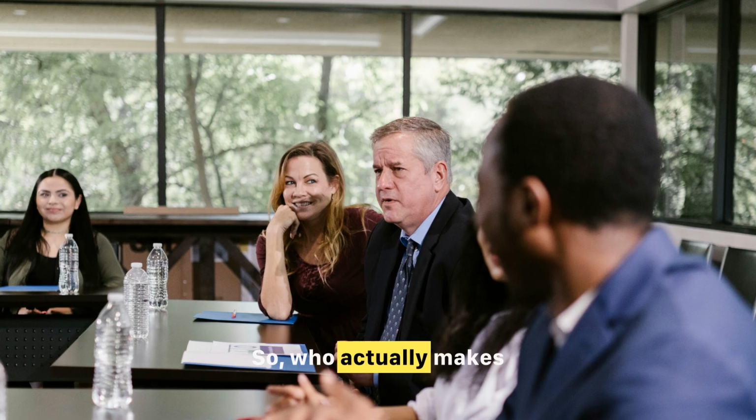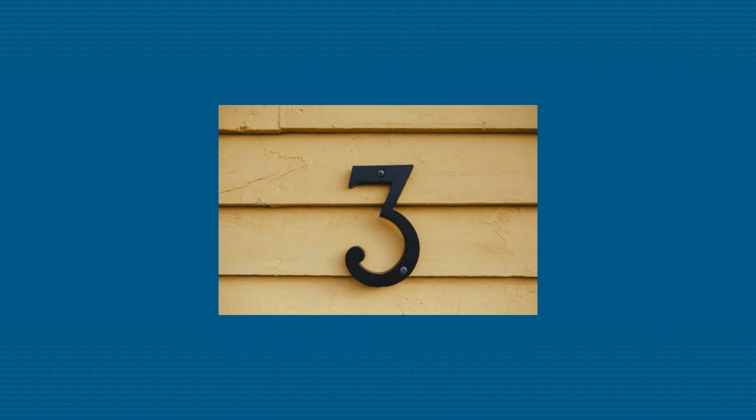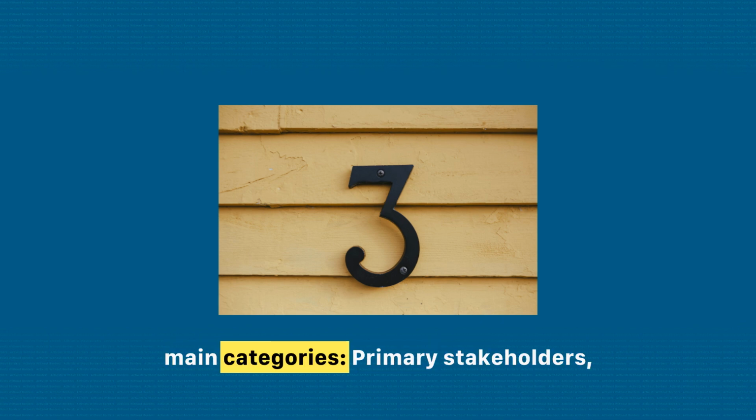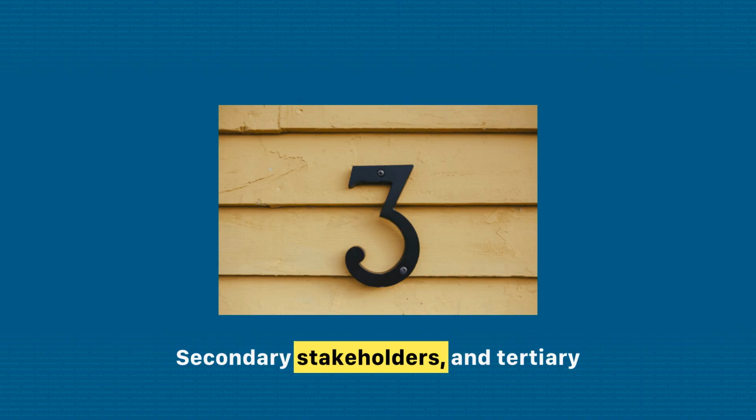So, who actually makes the decisions that affect your issue? Who has the power to say yes or no? Who can influence those decision makers? And who will be directly impacted by what you're trying to change? Stakeholders are the people and groups connected to your issue. It helps to break them down into 3 main categories: primary stakeholders, secondary stakeholders, and tertiary stakeholders.